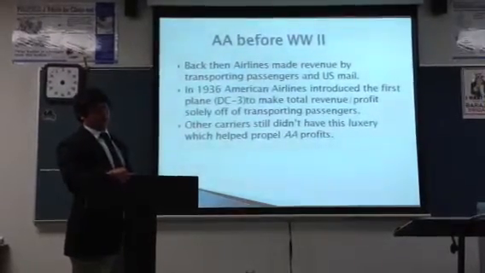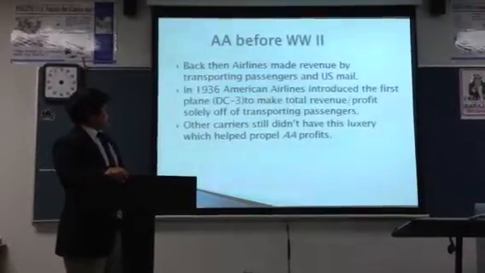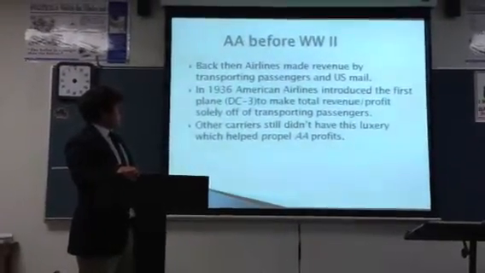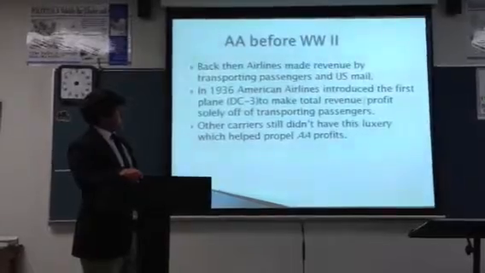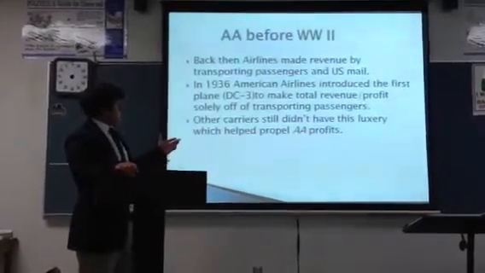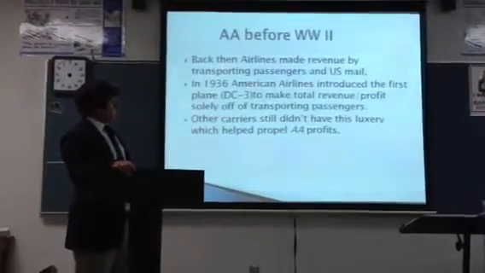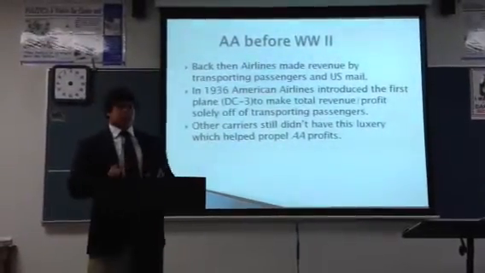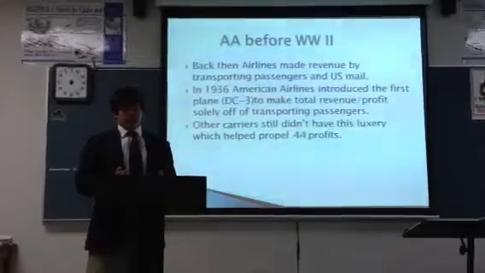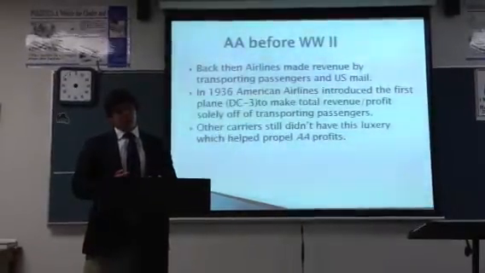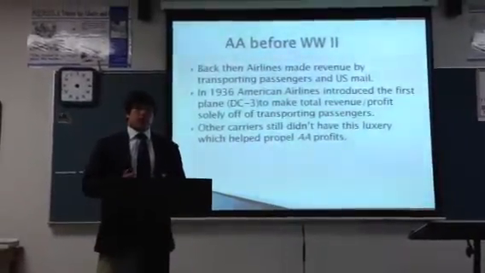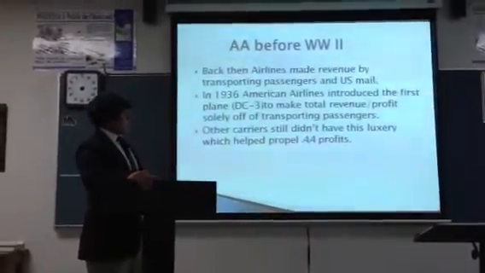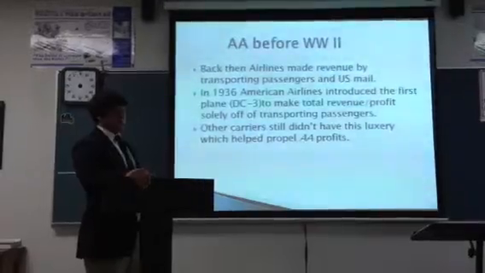American Airlines before World War II. Back then, American Airlines made revenue by transporting passengers and U.S. mail. In 1936, American Airlines introduced the first plane, the DC-3, to make total revenue profit solely off of transporting passengers. Now this was huge back then. I mean, we're taking a step towards the future right here. We're moving on from just moving passengers and mail to just passengers. Now we're creating a separate system, one for just mail and one for passengers. Other carriers still didn't have this luxury, which helped propel American Airlines' profits.